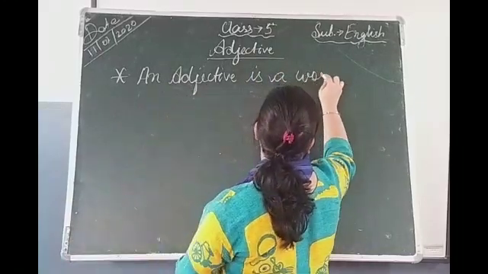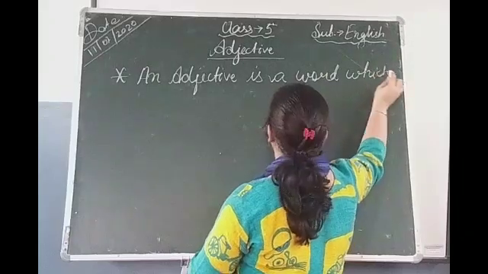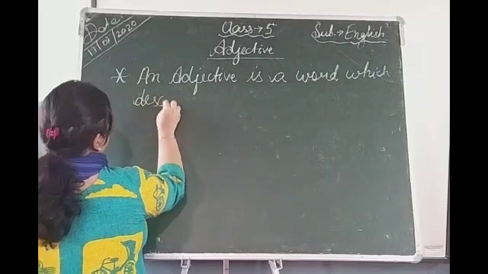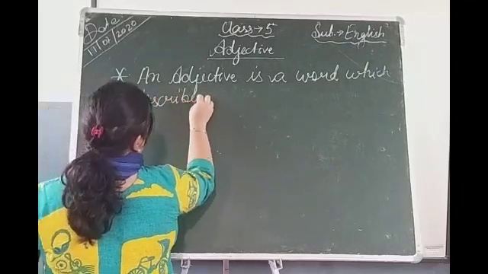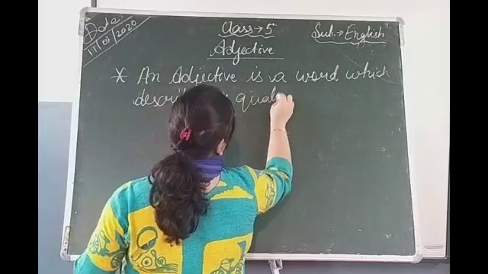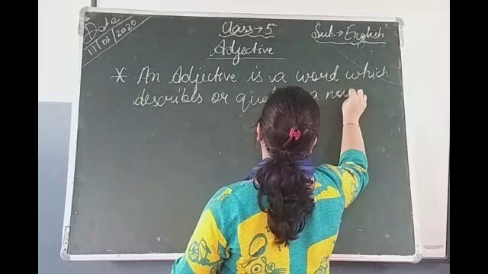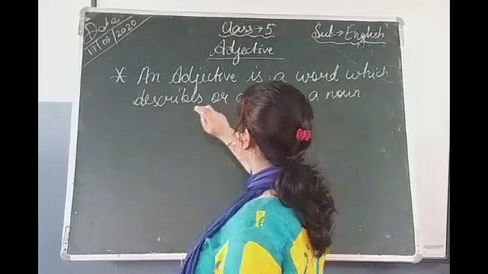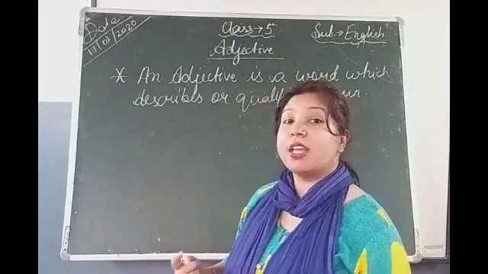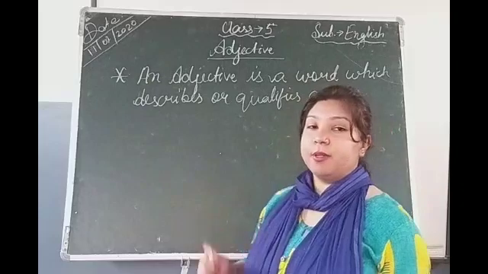An adjective is a word which describes or qualifies a noun. What is an adjective? An adjective is a word which describes or qualifies a noun. It is used to express the quality, quantity and for a particular person or thing.